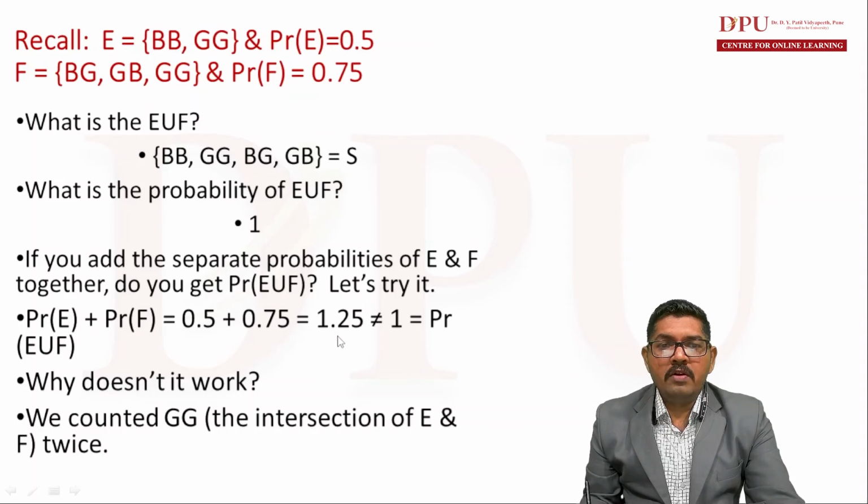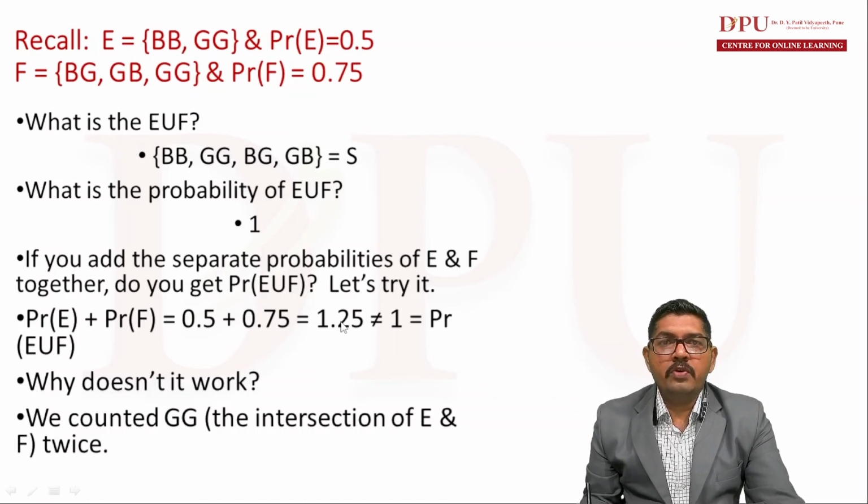Why is it wrong? Because there is one element which is common in both set E and set F, and it has been counted twice when we calculate the probability by adding them together. We get 1.25 because of that extra element which is common in both of them.